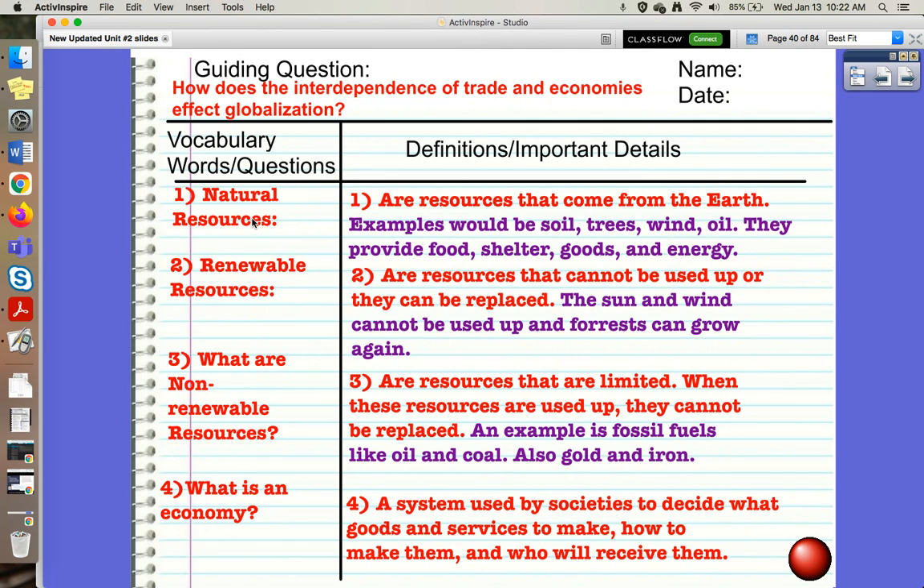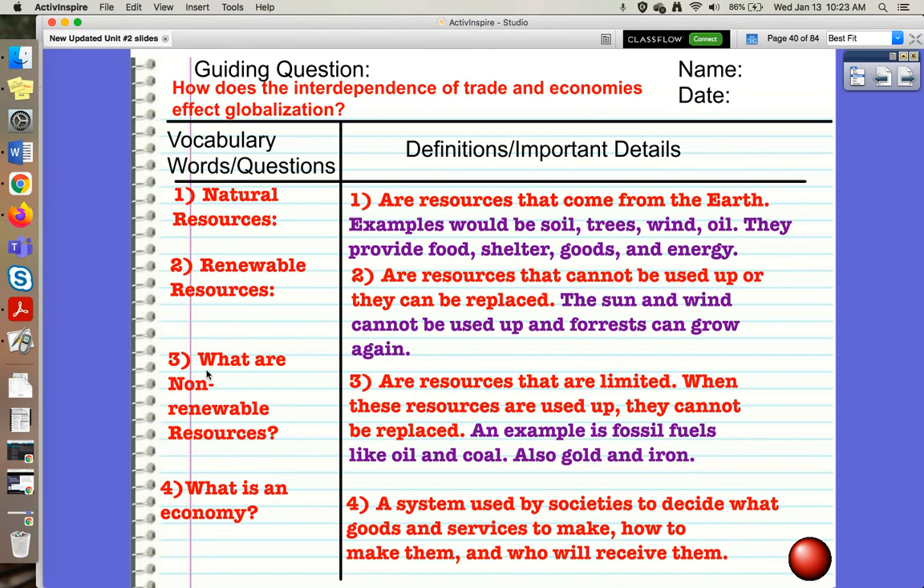Natural resources are resources that come from the earth. Examples of this would be considered soil, trees, wind, oil. They provide food, shelter, goods, and energy. There are renewable resources. They're resources that cannot be used up or they can be replaced. So the sun and wind are not going to be things that we can use up. And when we use things like forests, we can always grow them again.